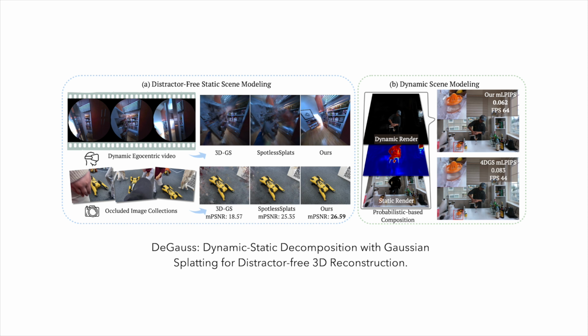In summary, we propose DeGauss, dynamic static decomposition with Gaussian splatting for distractor-free reconstruction. It is a simple and robust self-supervised framework that leverages dynamic static Gaussian splatting to effectively model and separate dynamic elements from input scenes, simultaneously achieving state-of-the-art distractor-free static reconstruction and high-quality efficient dynamic scene representation.